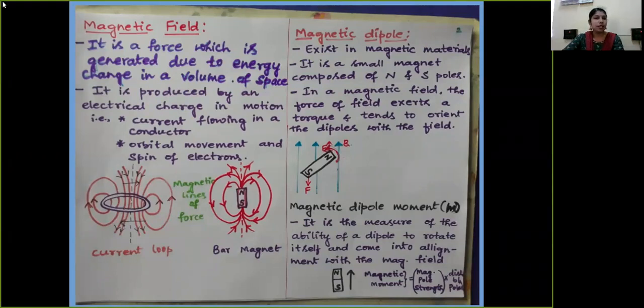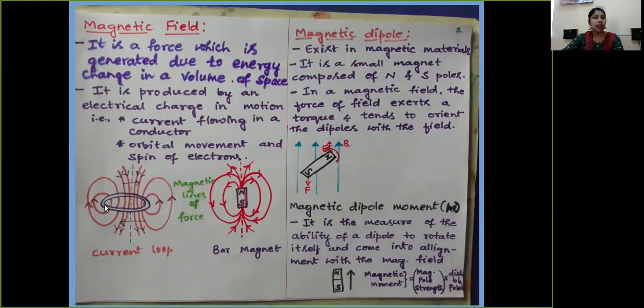So let us consider the basic definitions here. The magnetic field is a force which is generated due to energy change in a volume of space. It is produced by an electrical charge in motion, that is, current flowing in a conductor as well as the orbital moment and spin of electrons.